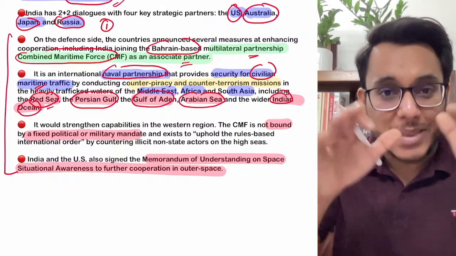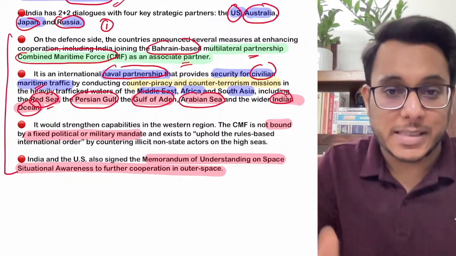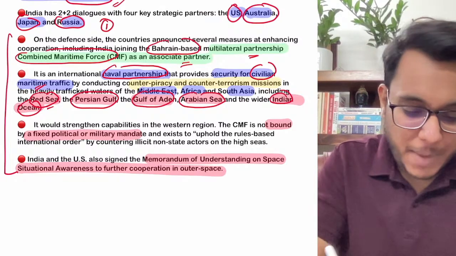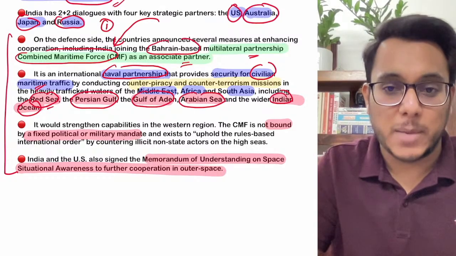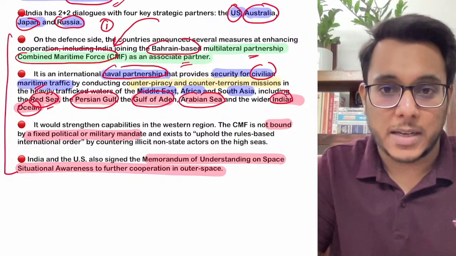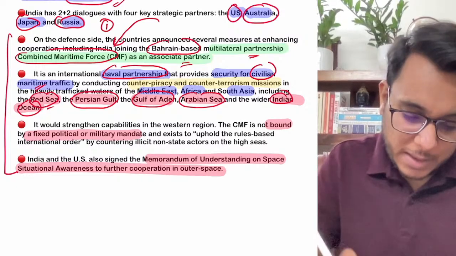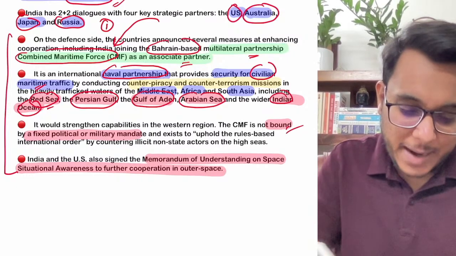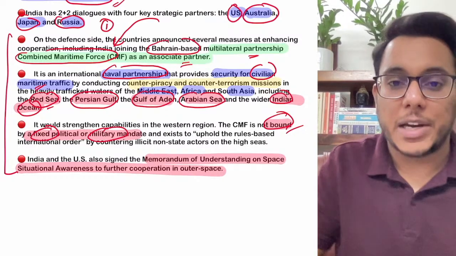So in order to keep these areas secured from piracy and terrorism, this CMF, the Combined Maritime Force, is a kind of naval cooperation. So India has become an associate partner. Guys, in this particular partnership, more than 30 countries are partners. Fine. So India has also become one of them. So this is something that has happened. It doesn't have any fixed political or military mandate.